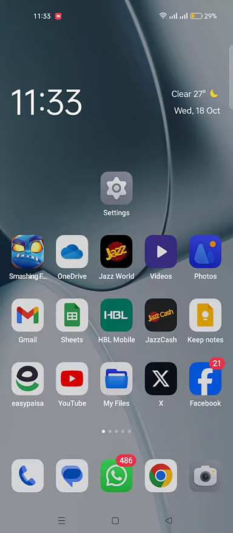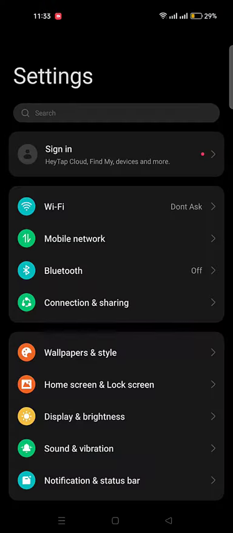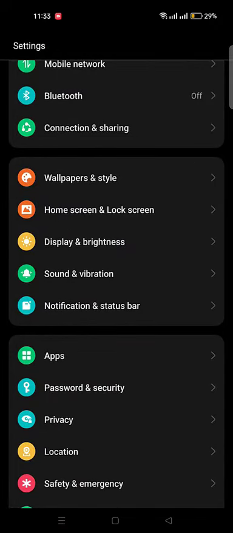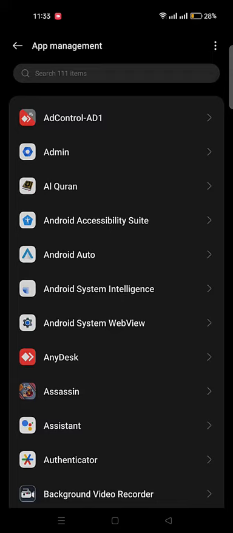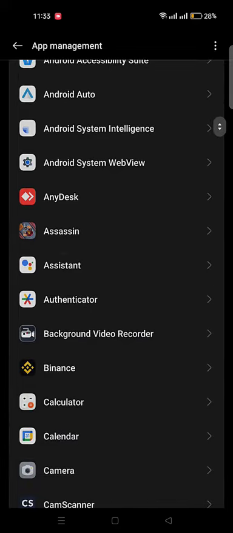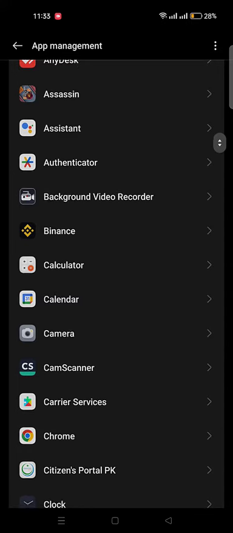First of all, open your mobile settings. Scroll down to Apps and click on Apps to open it. Now click on App Management option. Now scroll down to the camera and click to open it.